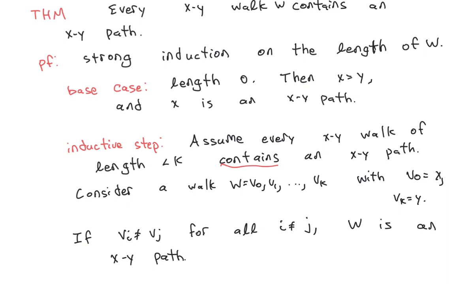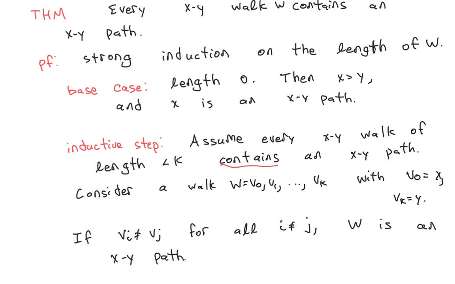So we're going to prove this result by induction on the number of edges or steps in the walk W. So in the base case, there are no steps in the walk. Then that means the walk must be starting and ending at the same vertex, because that's the only vertex on the walk. And so then that trivially is an xy path.